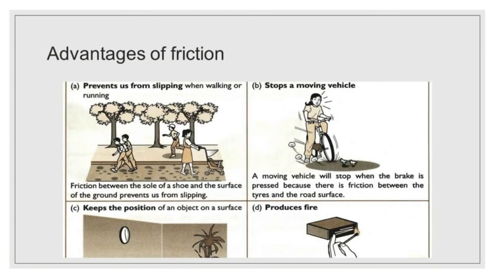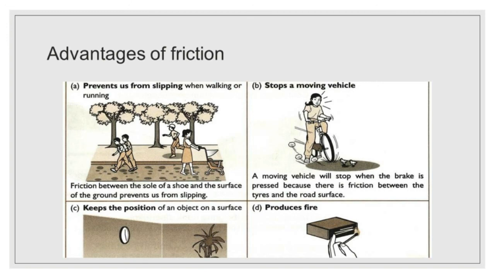Advantages of friction. Friction is a necessity in most of our day to day activities. It is desirable in most situations of our daily life. We can hold any object in our hand due to friction. Writing easily with a pen on paper is due to friction.